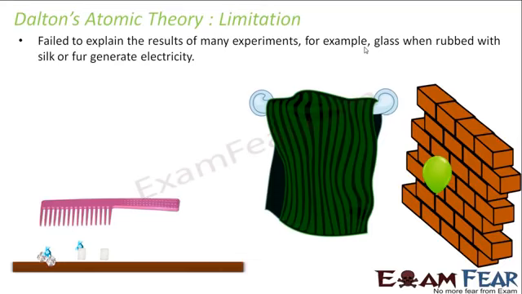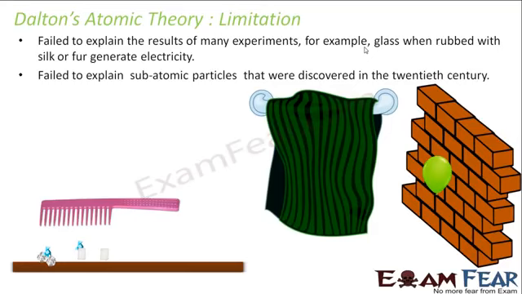In all these cases, Dalton was not able to explain it with his atomic theory. This was the reason for the failure of Dalton's atomic theory, because these were things which everybody was actually observing in nature. There has to be a reason behind it, but Dalton's atomic theory could not explain that reason.